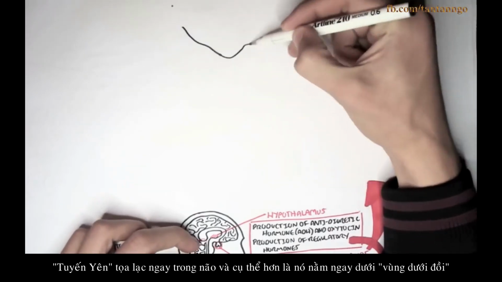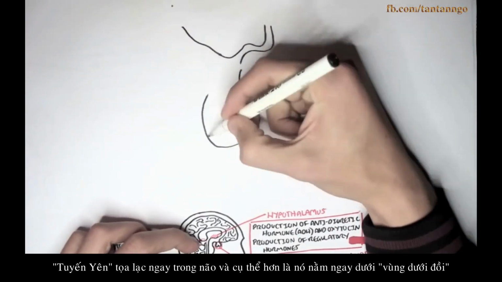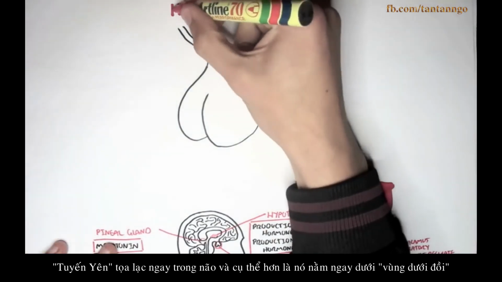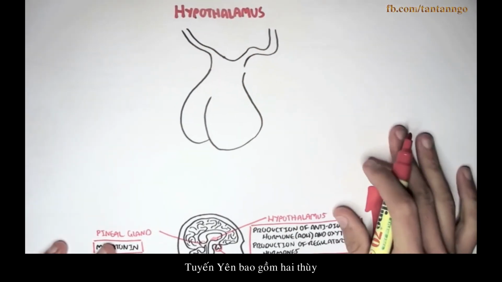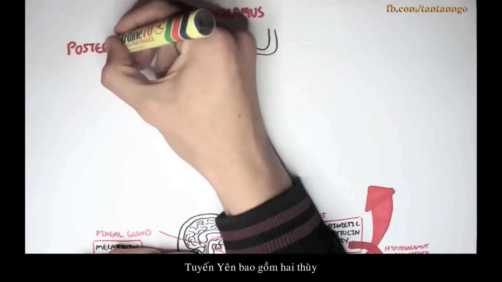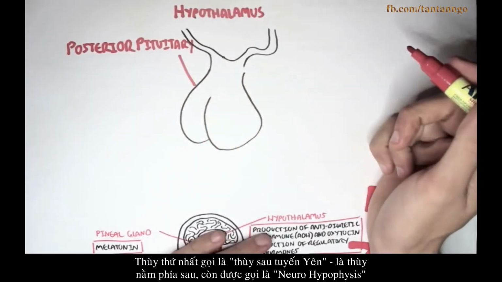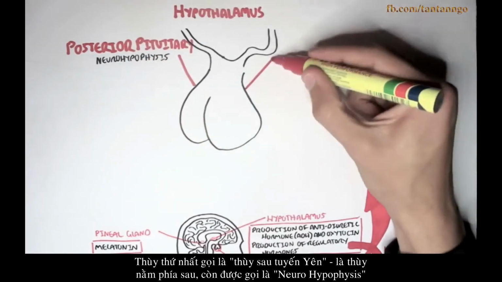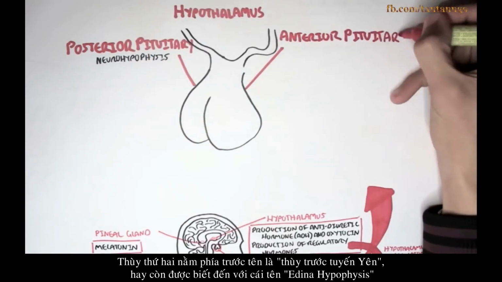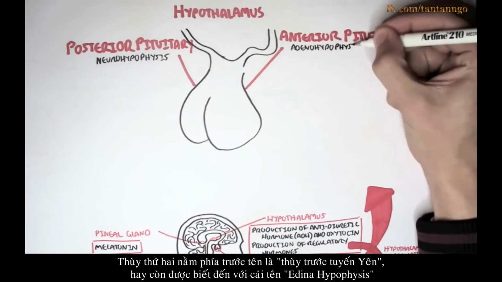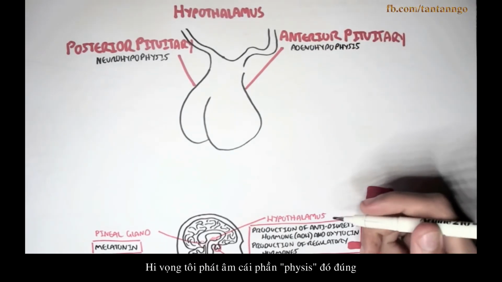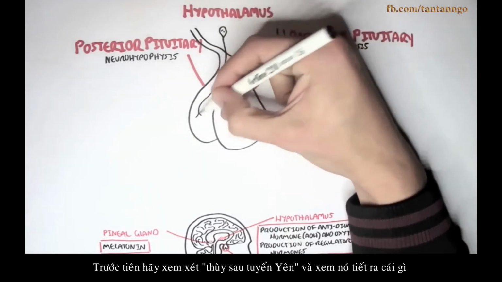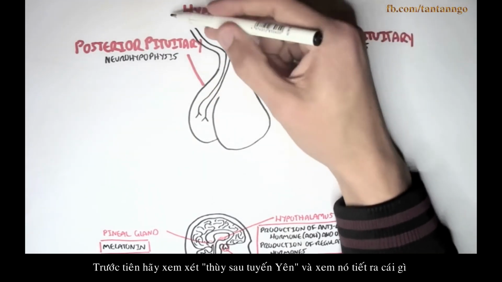The pituitary gland is located within the brain, and an easy way to remember this is it's located sort of below the hypothalamus. The pituitary gland consists of two lobes. One is called the posterior pituitary, which is at the back. It's also known as the neurohypophysis. And then we have the anterior pituitary, also known as the adenohypophysis. I hope I'm pronouncing that right. Anyway, let's first look at the posterior pituitary and what it secretes.